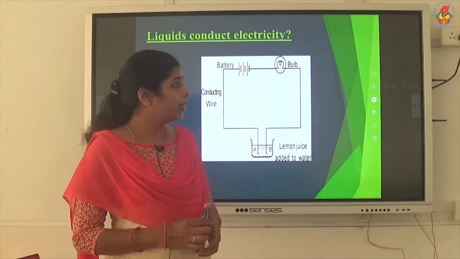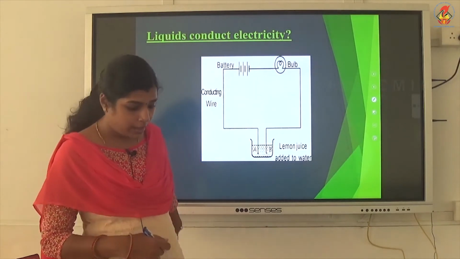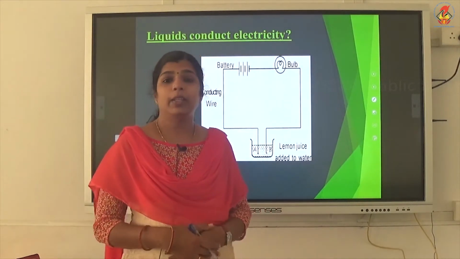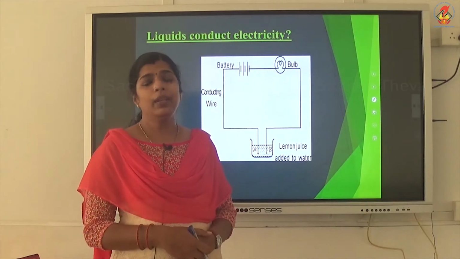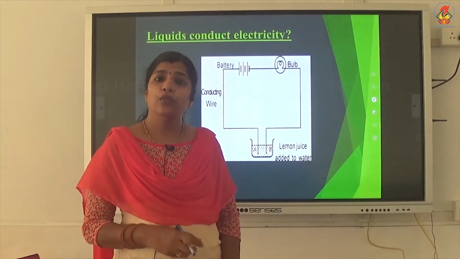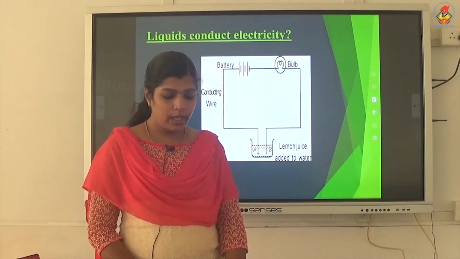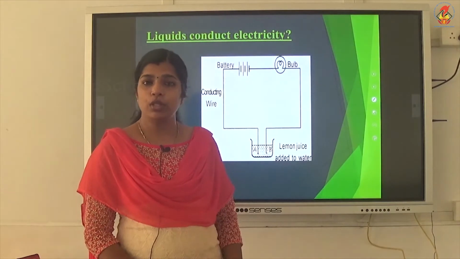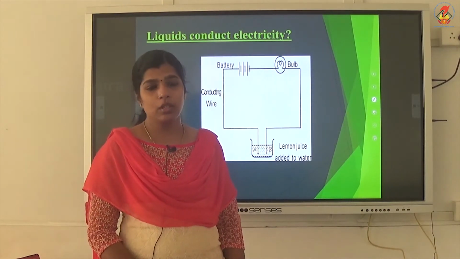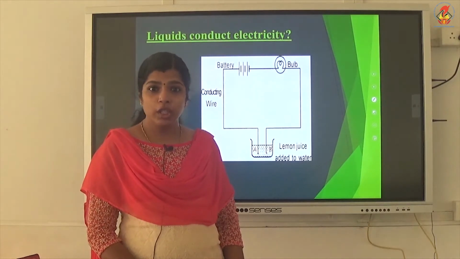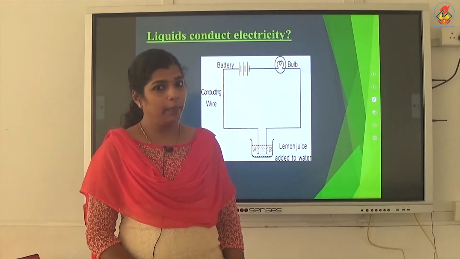That is, we will replace the bulb with the help of an LED. So, the LED will glow for weak current also. The LED will glow even when weak current flows through it. So, two terminals are there for LED. One longer terminal is connected to the positive terminal of the battery and the shorter terminal is connected to the negative terminal of the battery.